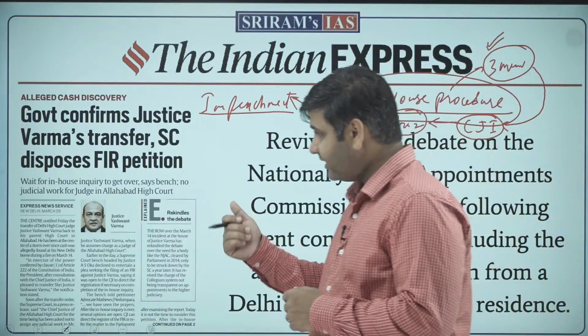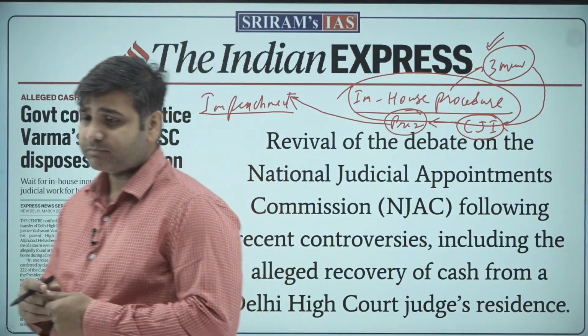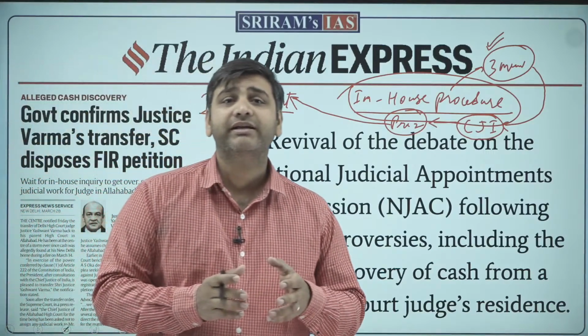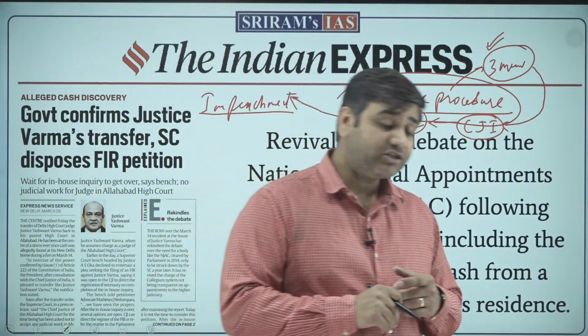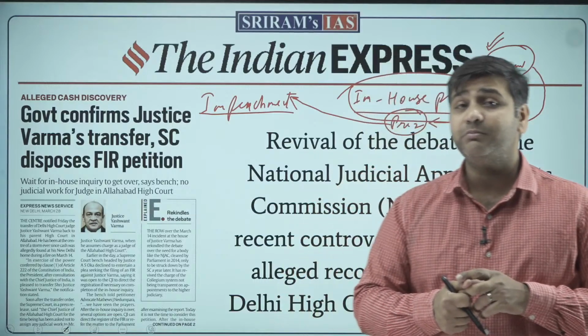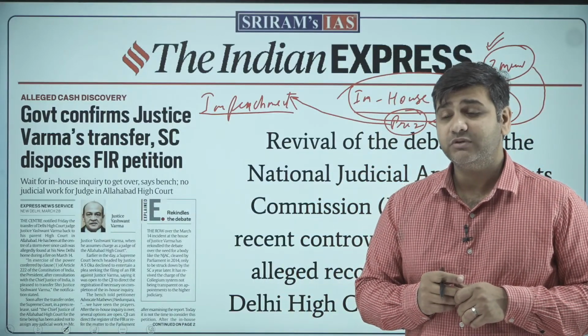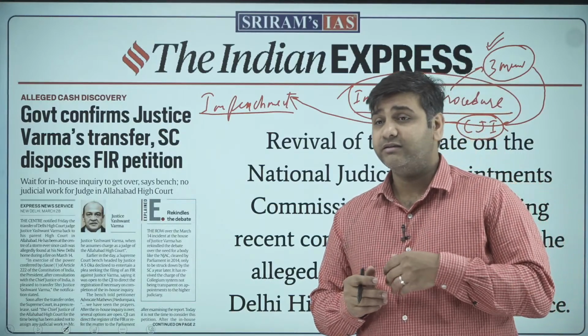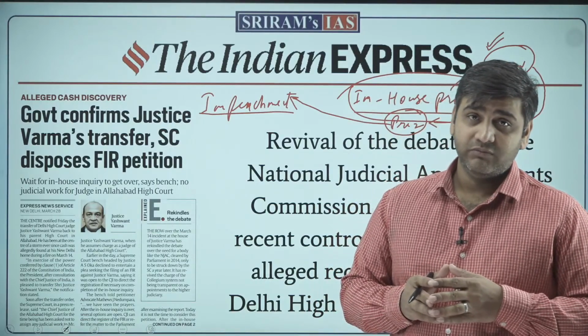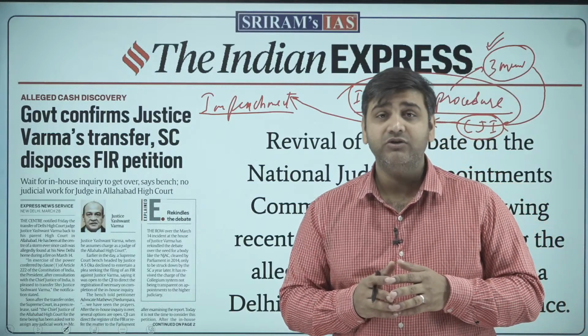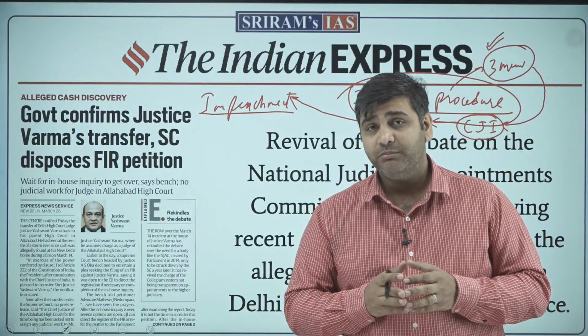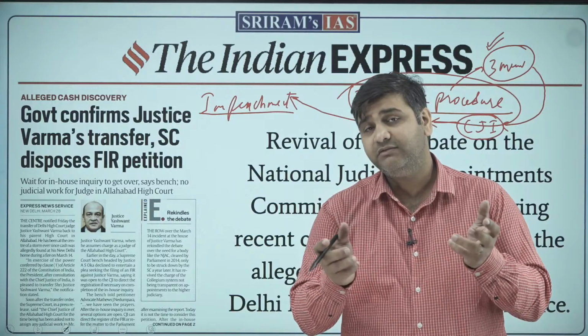But here, in this matter, one more debate has come up. The National Judicial Appointment Commission was an important amendment made to the Constitution, the 99th Amendment, which was then declared unconstitutional on the basis of the basic structure doctrine, which is still evolving.